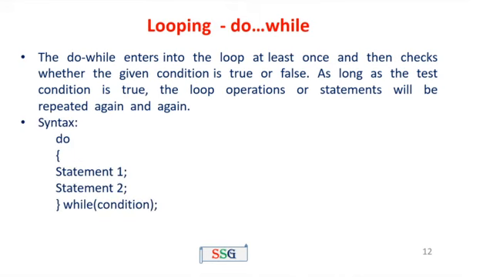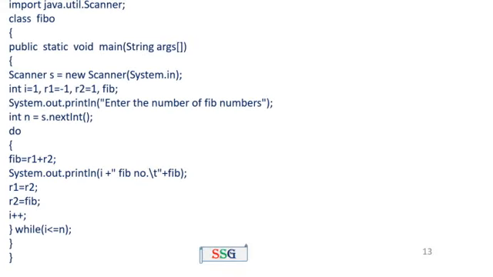The syntax for the do while statement: do, open curly brace, statement 1 to statement n, close curly brace, while condition, ending with a semicolon. The same Fibonacci numbers using a do while statement. So import java.util.Scanner same, no problem. Class name same, correct. Public static void main, no change. Scanner command, no change. And the variable declaration also no change. Enter the number of Fibonacci numbers, same statement.